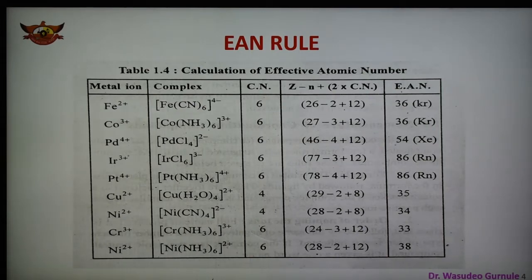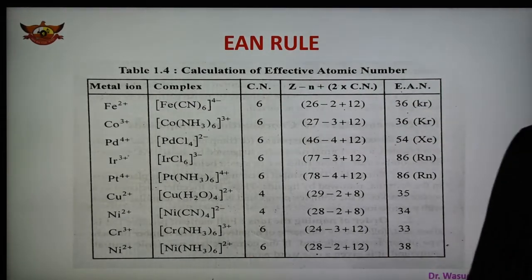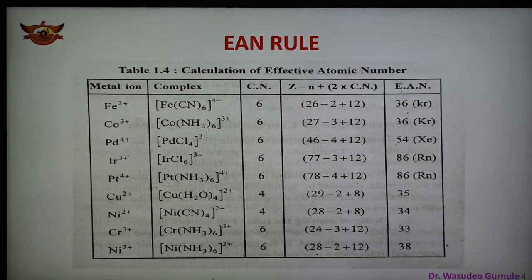So we can calculate by using this formula of EAN the effective atomic number for a particular complex ion. And now, what is the use of this EAN concept? The concept of effective atomic number helps us to understand the coordinating tendencies of the metal. For example, those metal ions which require 12 electrons to reach the next inert gas configuration, for example Fe3 plus, cobalt 2 plus, platinum 4 plus, etc., show the coordination number 6.